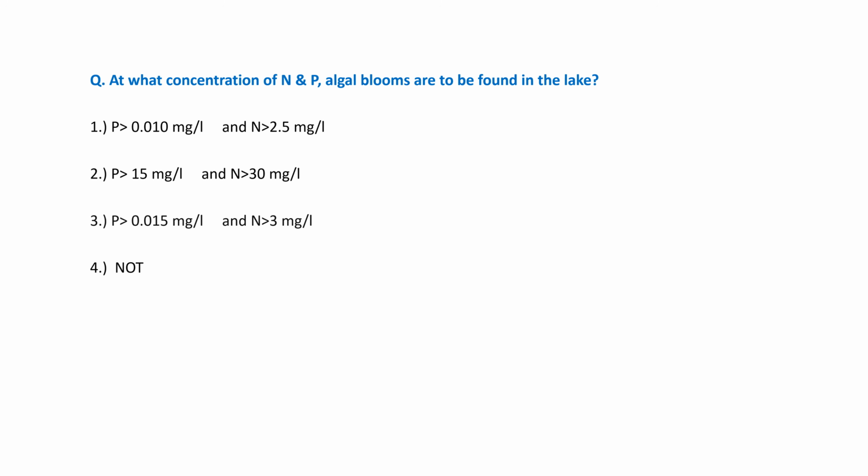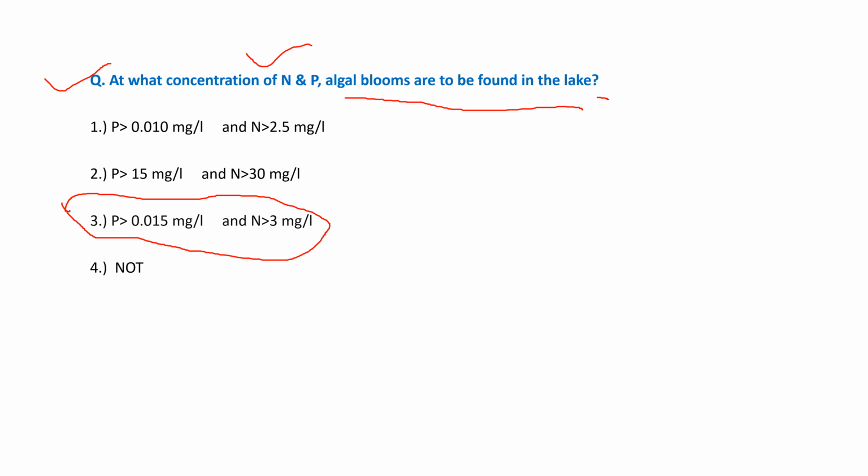Now the next question is, what is the concentration of nitrogen and phosphorus that is responsible for the algal bloom in the water bodies or lake? So the third one is the right answer. So you remember these concentrations: when the concentration of phosphorus is more than 0.015 milligram per liter and the concentration of nitrogen is greater than 3 milligram per liter, in this situation the formation of algal blooms takes place in the water bodies.